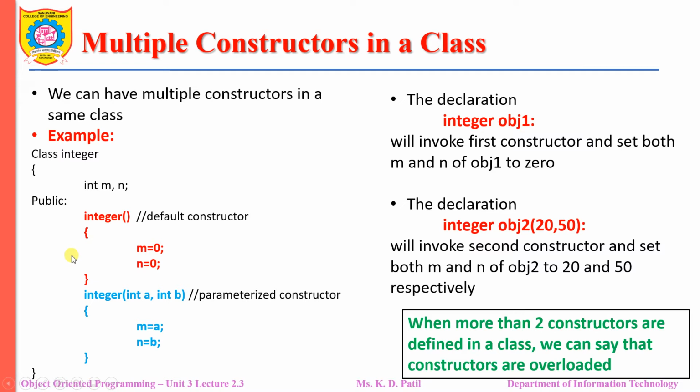Now here the names are the same for the default constructor and parameterized constructor, which are the same as the class, but depending upon the signature, that is, depending upon whether the parameters are passed or not, the compiler will understand which constructor has been invoked at the time of object creation. When two constructors with the same name and different parameters are defined in a single class, it is considered constructor overloading.